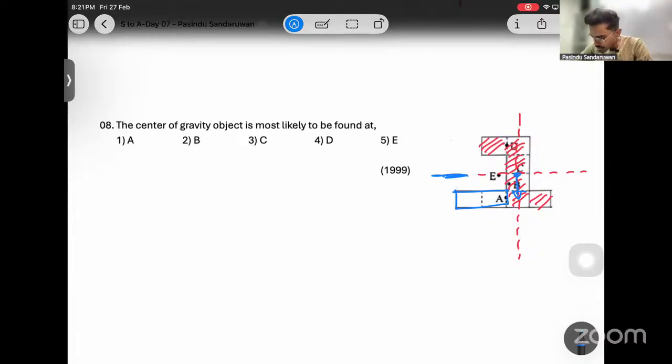And this mass is added to the left compared to the vertical line. Then it is shifting to left. Then from this position, it should shift below, shift down, and left. Then the only position is B. Simple arguments.